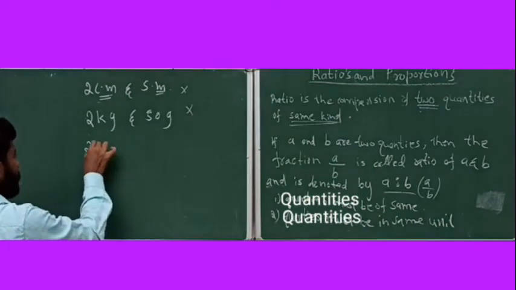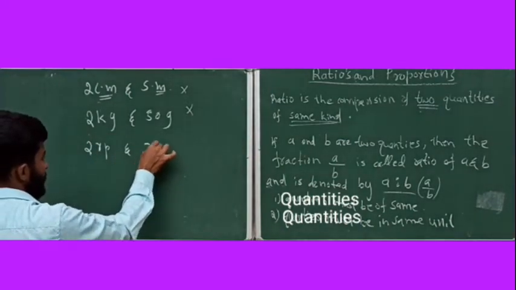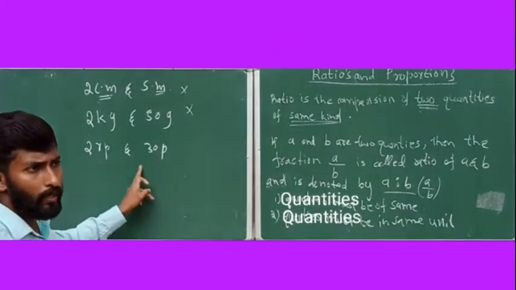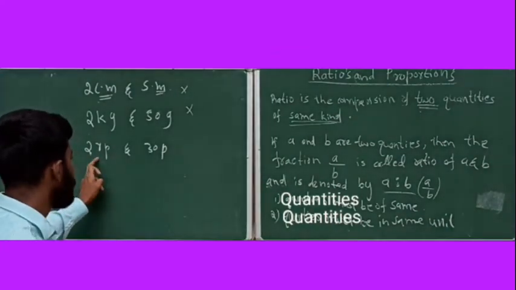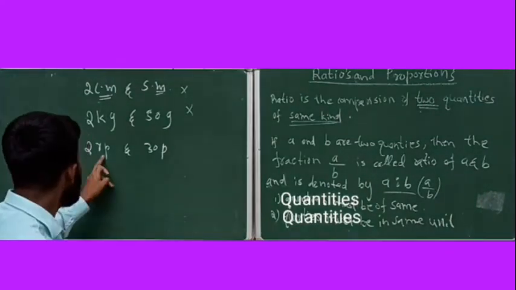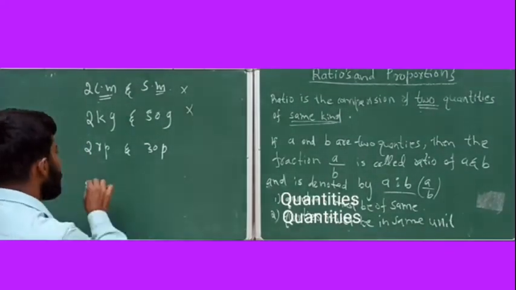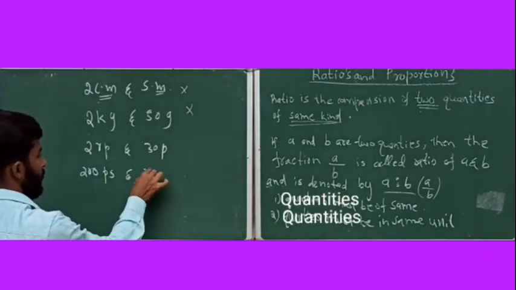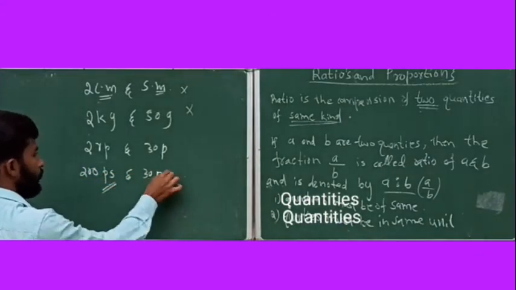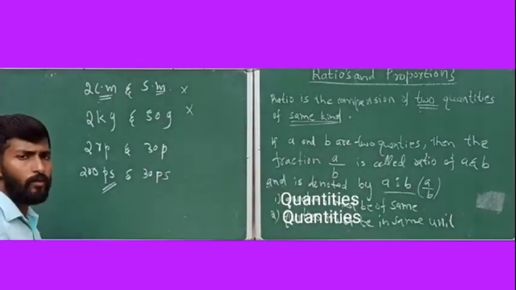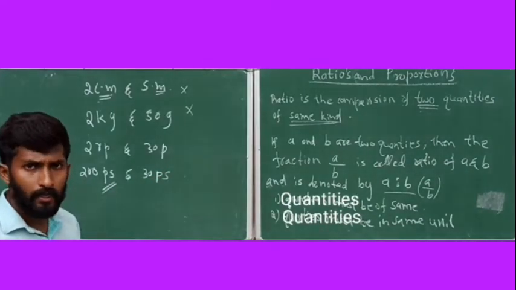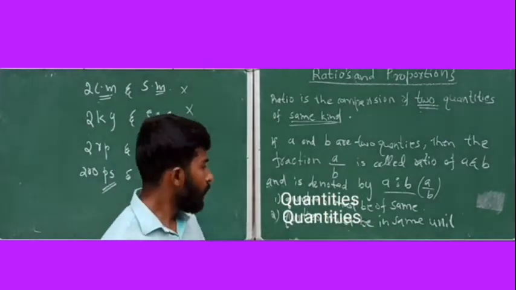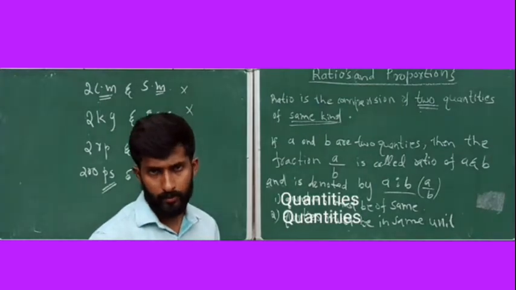For example, 2 rupee and 30 paisa are given. It's not possible to take the ratio. Why? Here the unit is paisa, here the unit is rupees. We can convert 2 rupees into paisa. You can write it as 200 paisa and 30 paisa. Now the unit is the same, paisa. So you can find the ratios. Clear? First condition is quantities must be of the same kind. Second is quantities must be in the same unit.